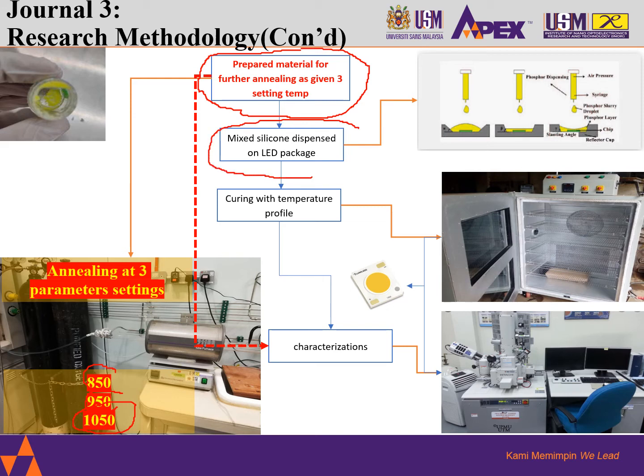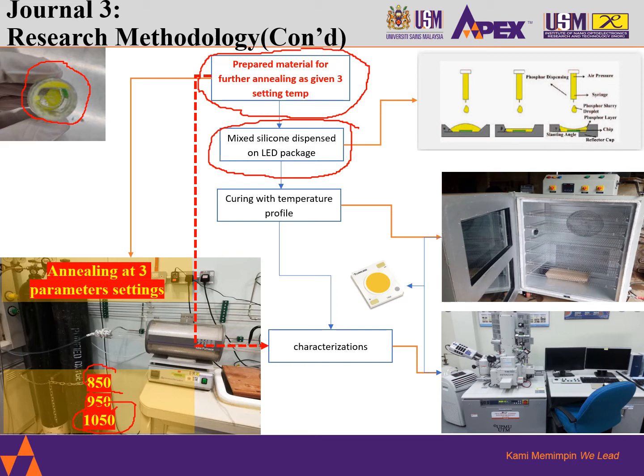We have the mixed phosphor dispensed with the silicone together on an LED package. Now, one thing I have missed out is this, which I'm circling and highlighting in the picture here, that shows the phosphor mixed with silicone. Now, this is how it looks.